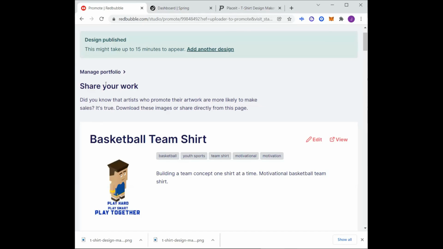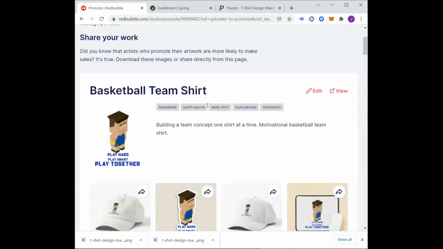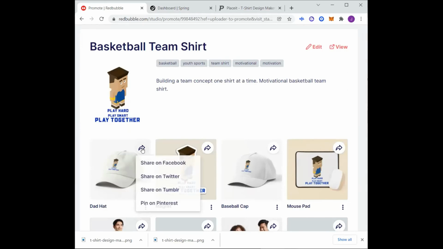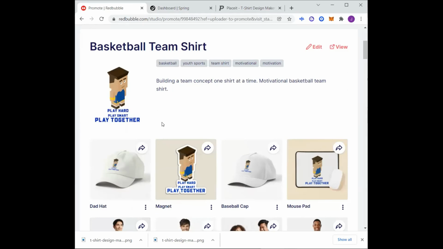So share your work right here, right? Here's a couple ways right here. If you want to share it, you can share it with Facebook, Twitter, Tumblr, Pinterest, or click on the three dots and you can just copy the link. There you go, right? Connected to your social media, right?